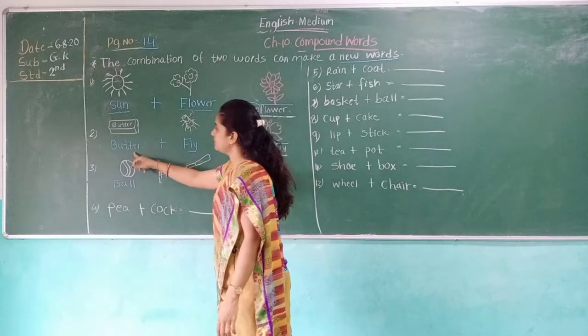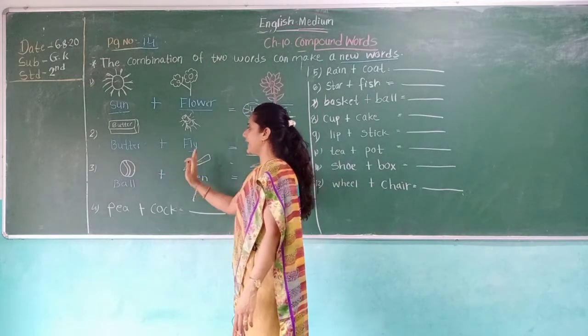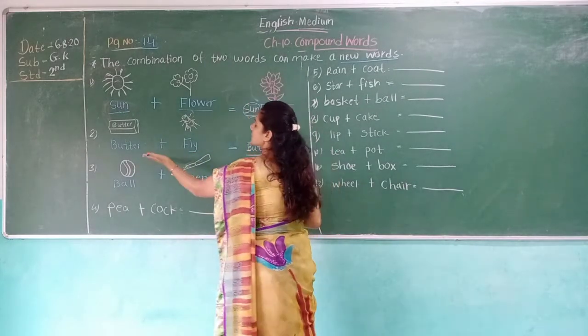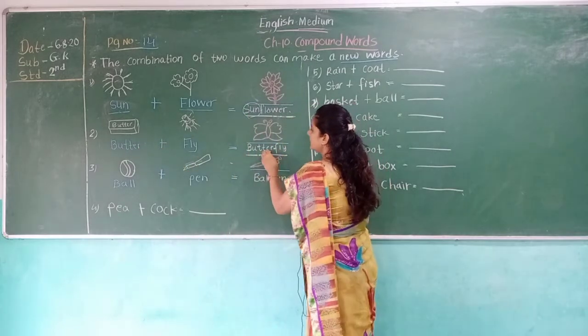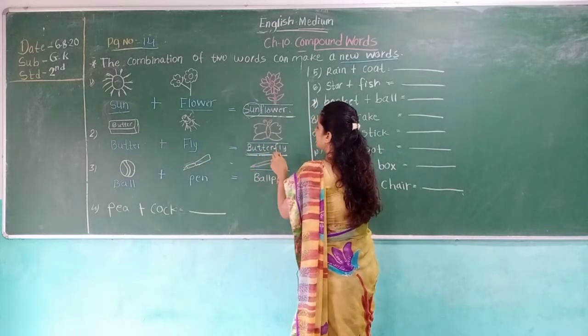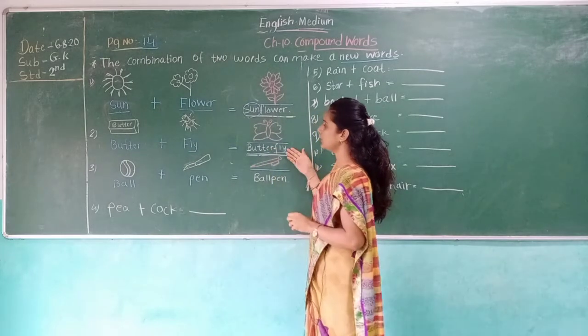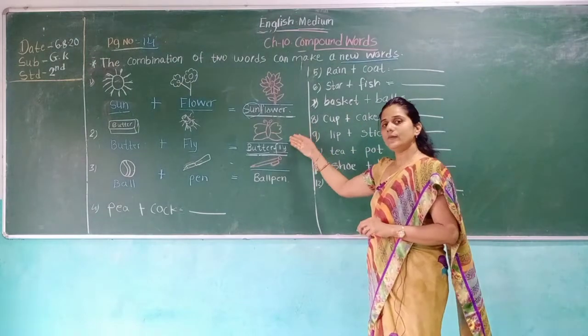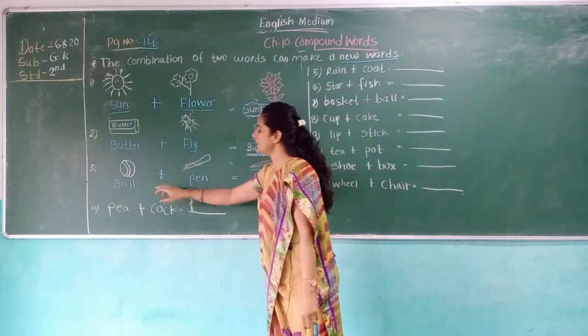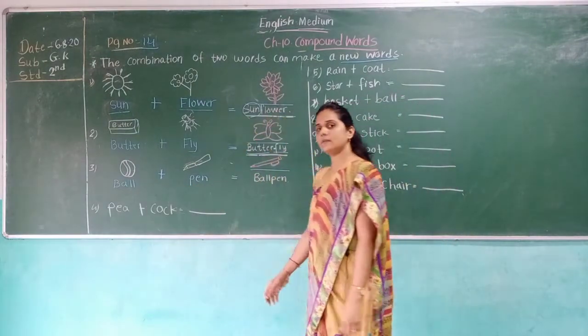So first we write butter, plus we add fly, to make a new word with a new picture: butterfly.